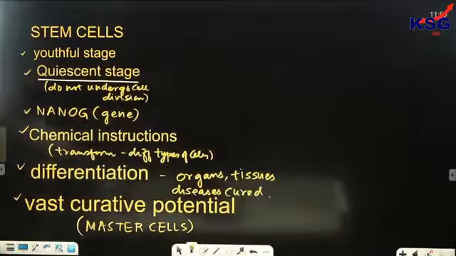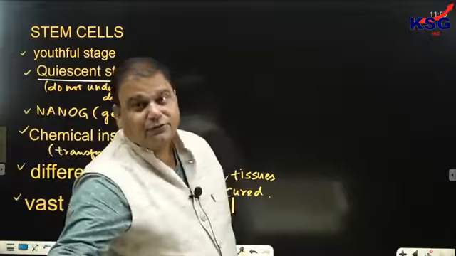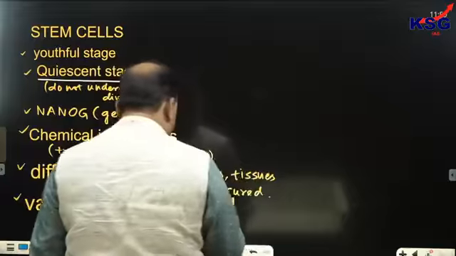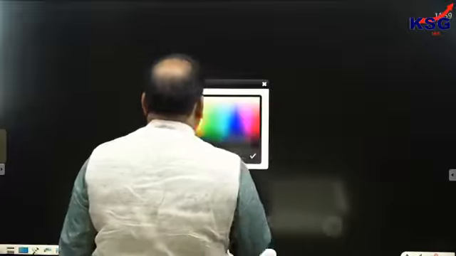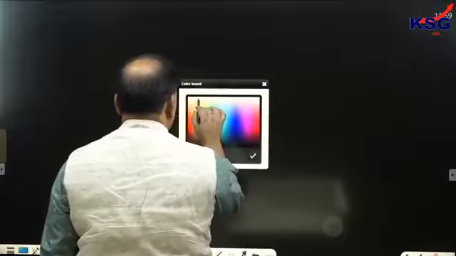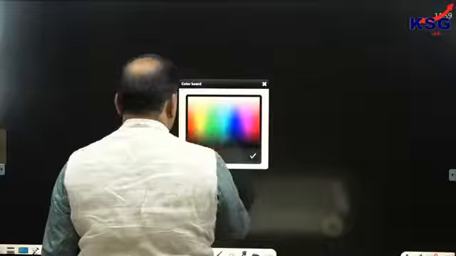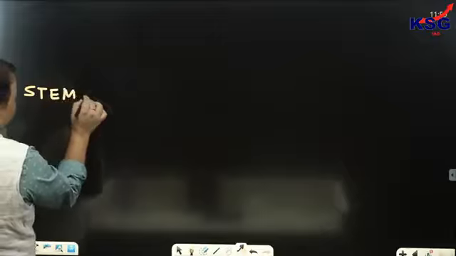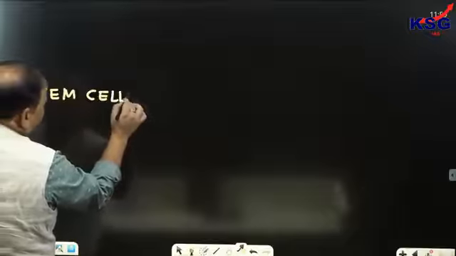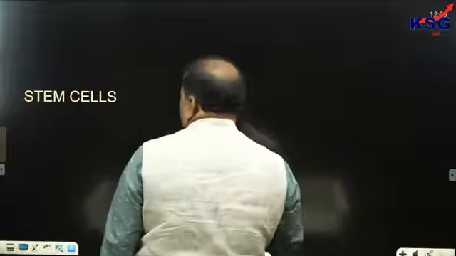Now, let's deal with the types of stem cells. What are the types of stem cells? So let's cover that. Let's consider the types of stem cell. We can see that stem cells can be broadly divided into two types.